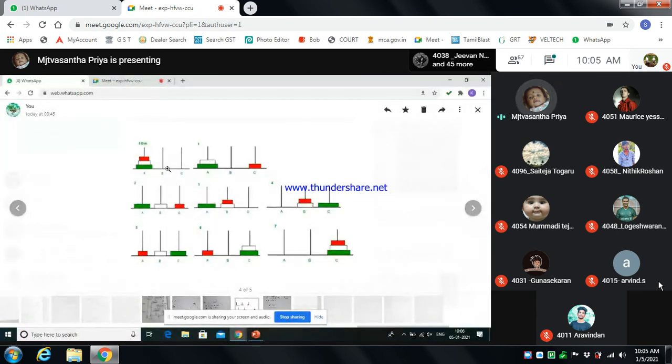So this is the example for recursion. It has A, B, C, right? A is the source and C is the destination. We are placing three rings here, red color, white, and green. The three discs can be placed at C, the destination, using B as the modification in the middle.